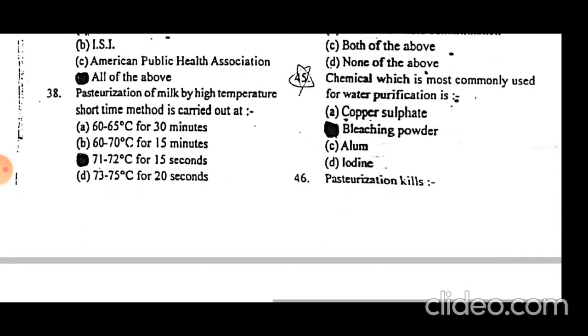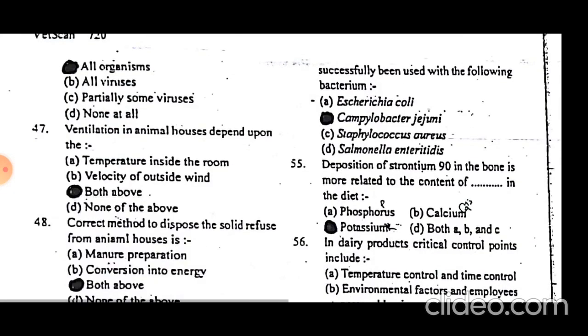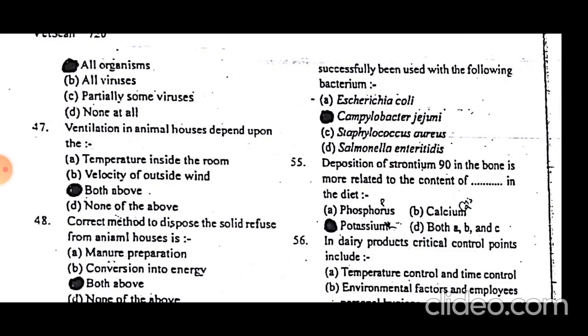Pasteurization kills all the life? Pasteurization does not kill the whole of the life. There are some bacteria or organisms that are thermoduric organisms. Thermoduric organisms are not killed even with pasteurization.